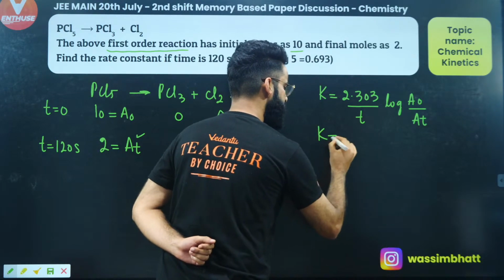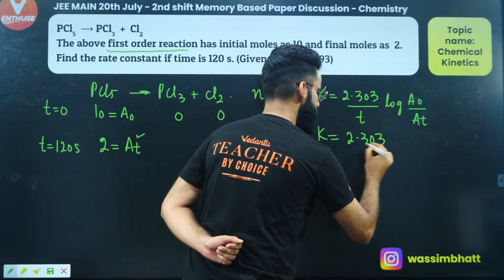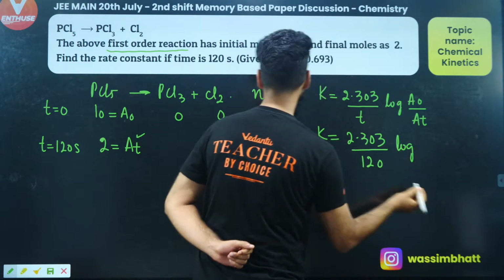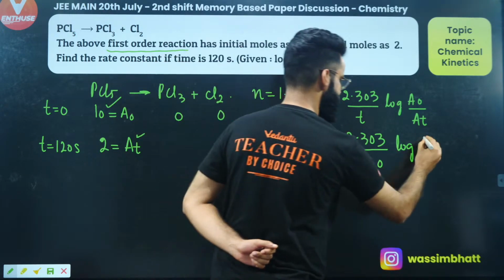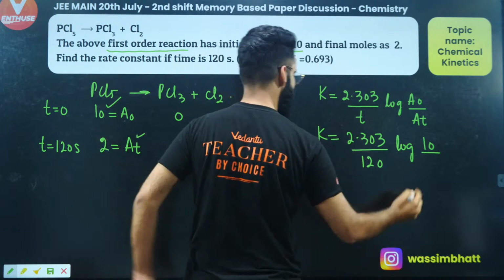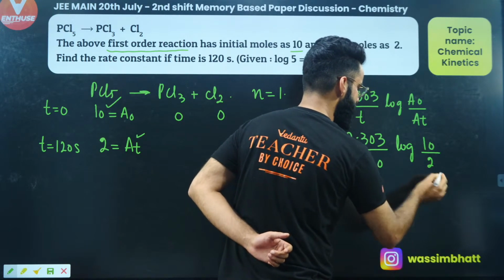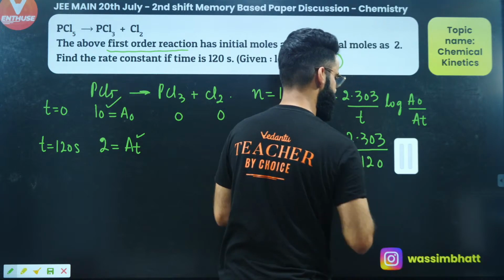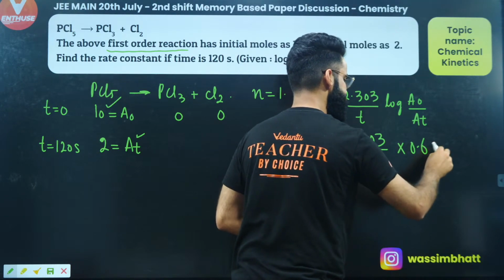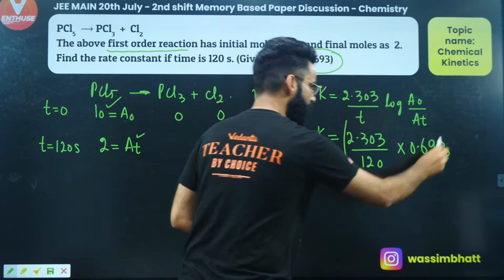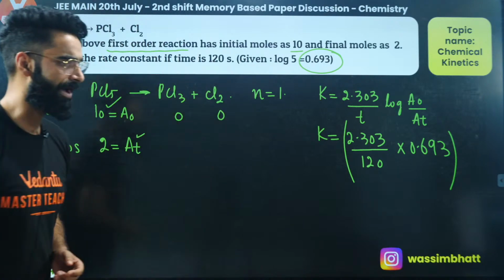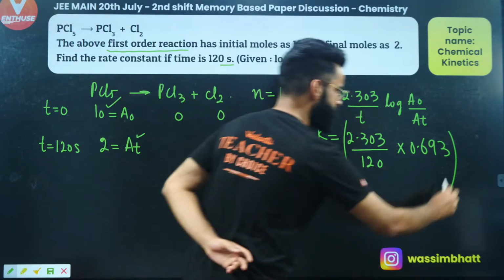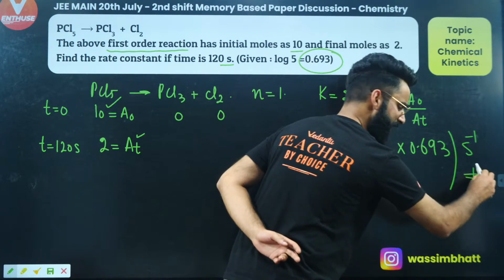So K is simply calculated as 2.303 divided by t, which is given to me as 120 seconds, log of A0. A0 is the initial moles of the reactant, that is 10, A is the final moles of reactant, that's 2. 10 divided by 2 is 5. Log of 5 in the question is given to me as 0.693. So instead of this whole term, I'm writing simply 0.693, right? Solve it, get the value of K, right? And what are going to be the units of K? Since time is given in seconds, the units of K are going to be second inverse, right?